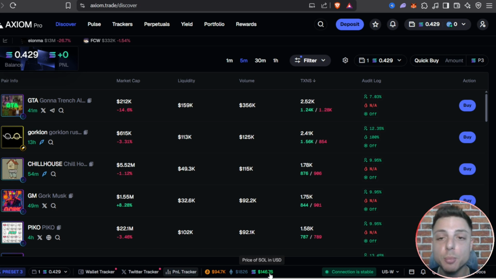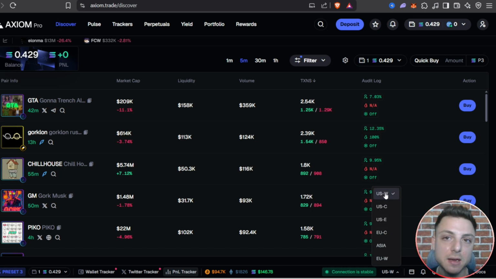So if we see the price of Solana really pushing up, it makes sense that we could find some meme coins with some big opportunities. Or also, if we see the price of Solana tanking, that could also mean that we're not going to find as many opportunities right now. We have connection is stable, and we can also select the specific server we want to connect to. So if we're in Asia, EU, or the US.